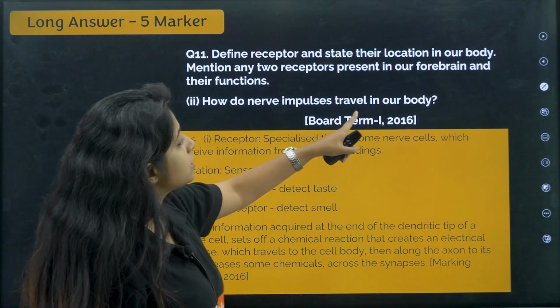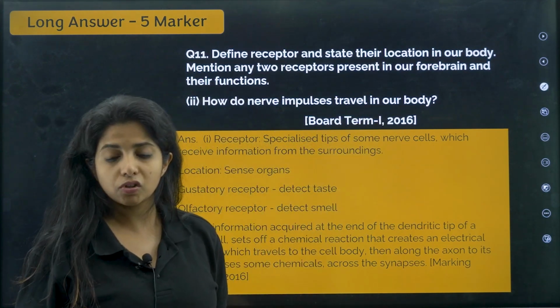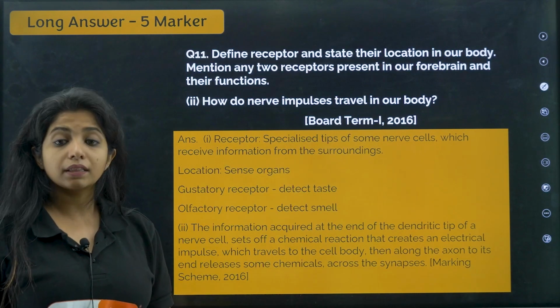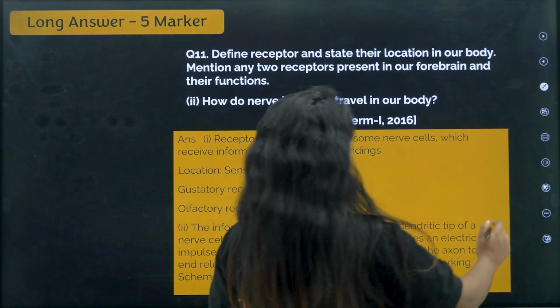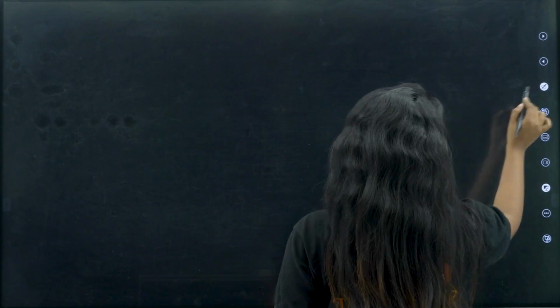Now how do nerve impulses travel in our body? How do you think nerve impulses travel in our body? If you need, you can make the diagram. I'll recommend you to make the diagram over here. So how can I draw the diagram?